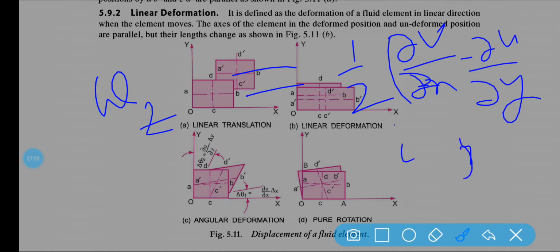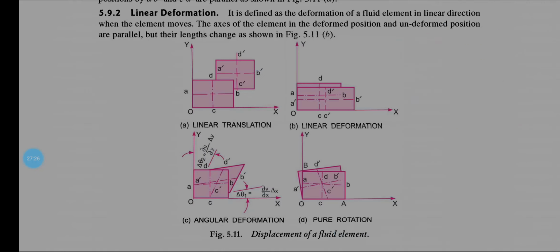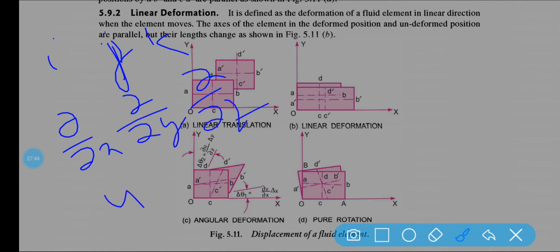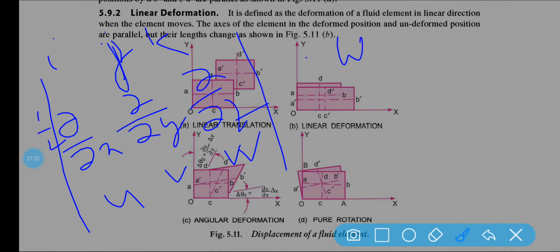Why? Because we take the matrix with rows i j k, del by del x, del by del y, del by del z, and u v w. If I am talking about omega z, that means the rotational component with respect to the xy plane, you need to find out.